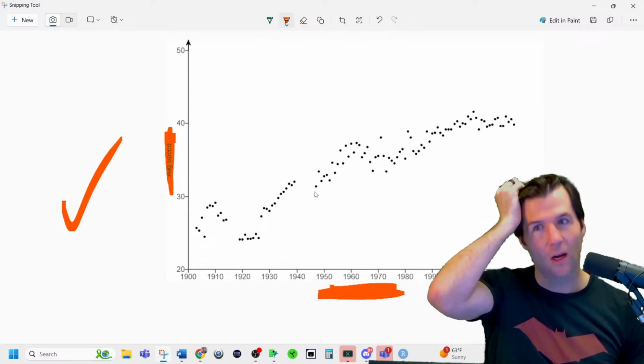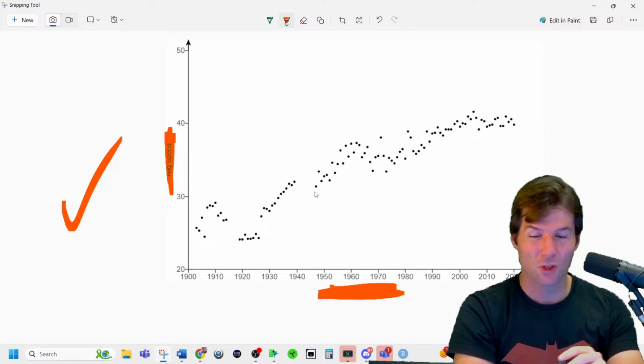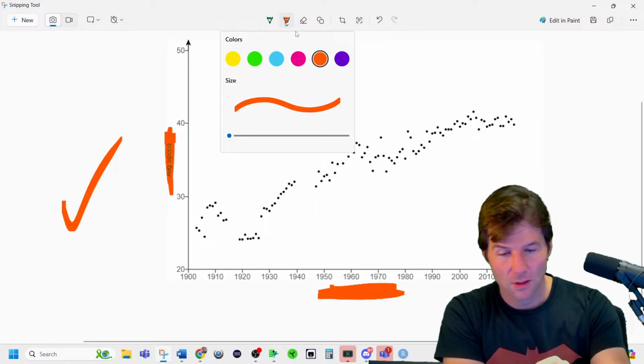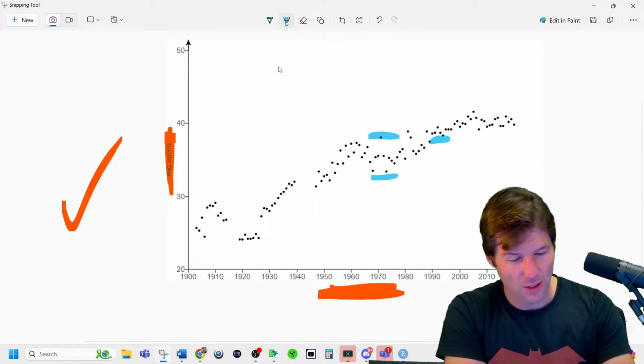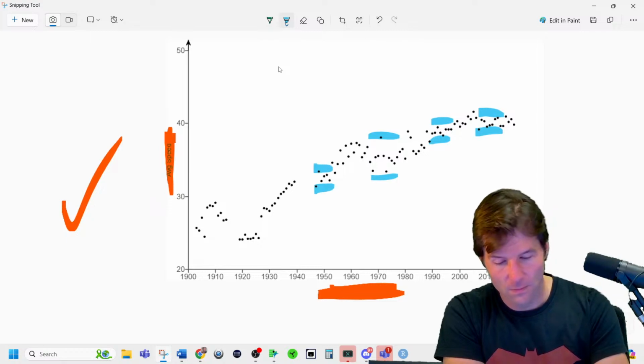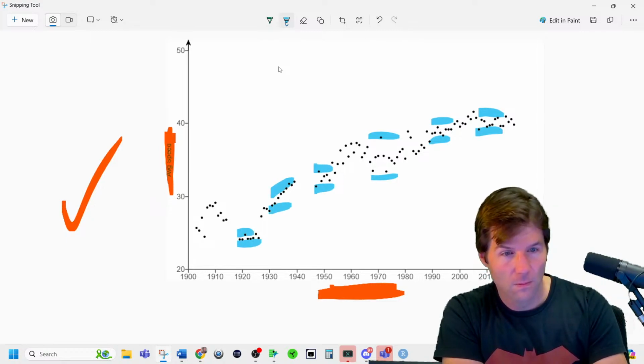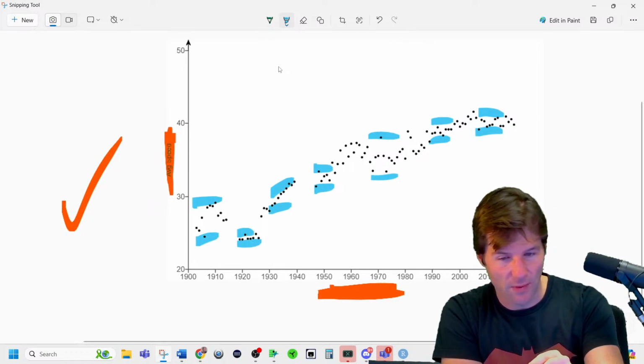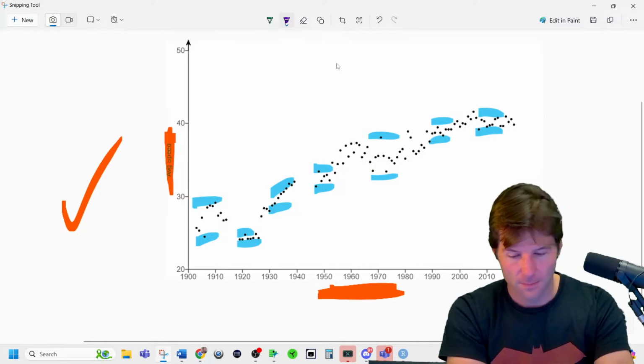So what are your thoughts on... You can check the other ones. I'll start doing drawings to check the other ones. The plot is pretty consistent throughout, and that's what I just did in pink right there.